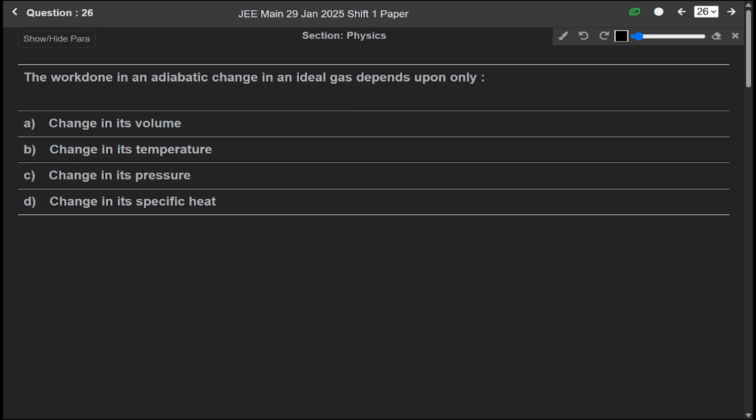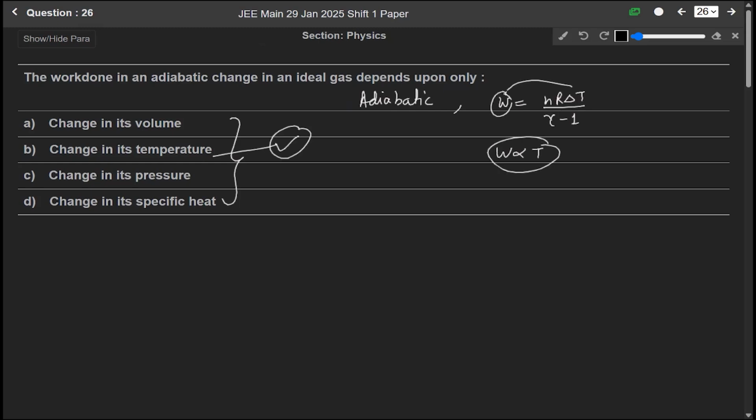We know that in an adiabatic process, the work done is equal to nR delta T over gamma minus 1, meaning among these four, the work done depends on temperature. So the correct answer is option B: it depends only on the change in temperature, not on volume, pressure or specific heat.